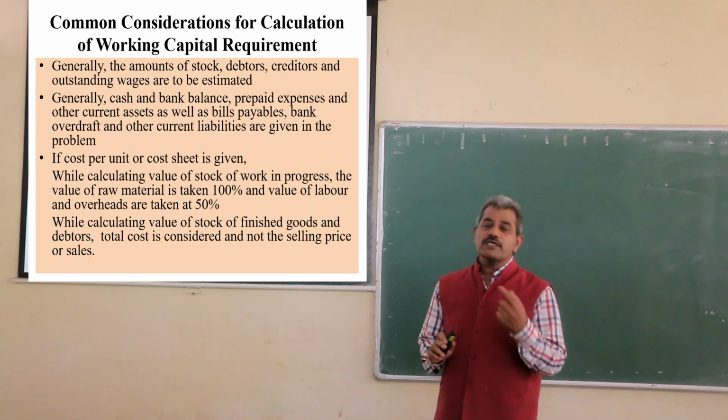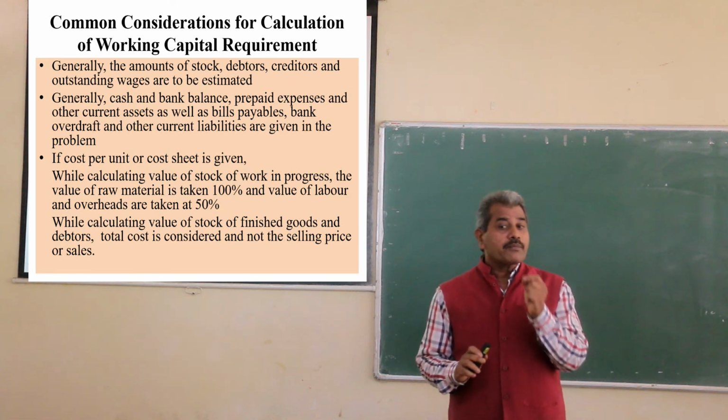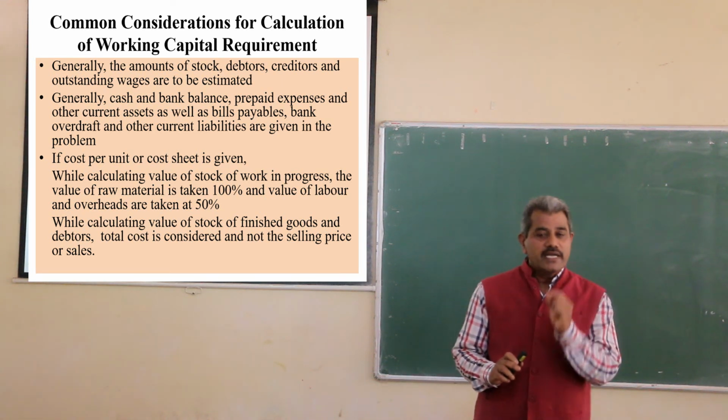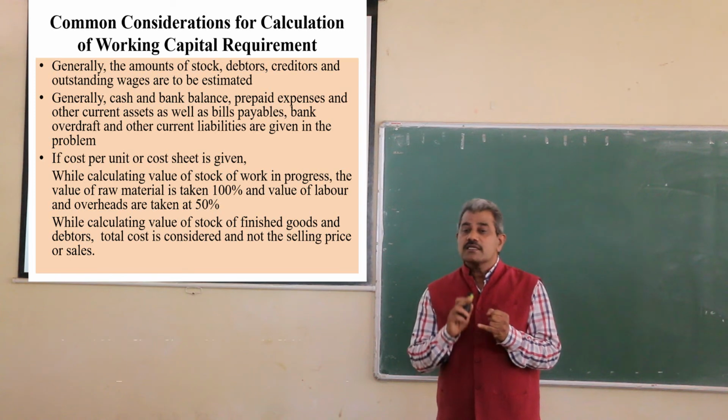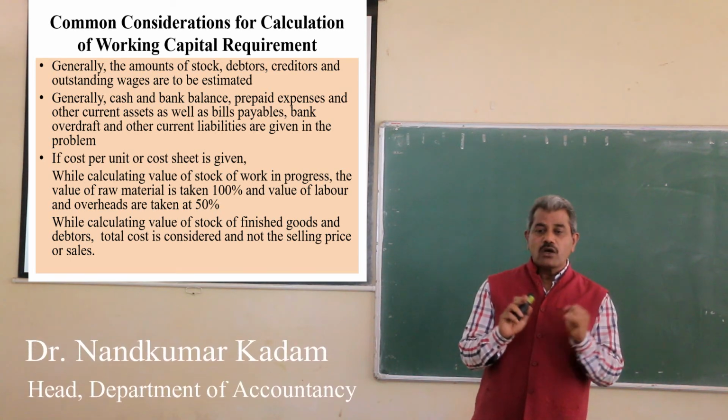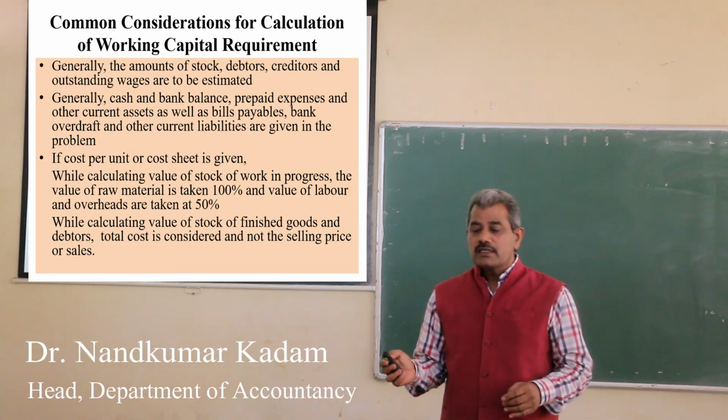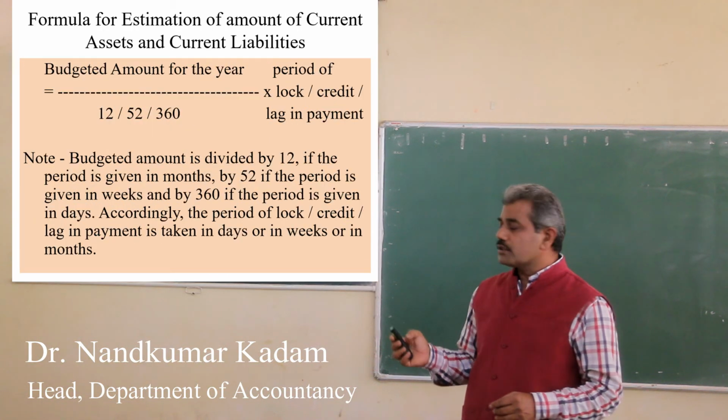And in the case of closing stock of finished goods and debtors, consider the total cost and not the selling price. This is very important for calculation of working capital.